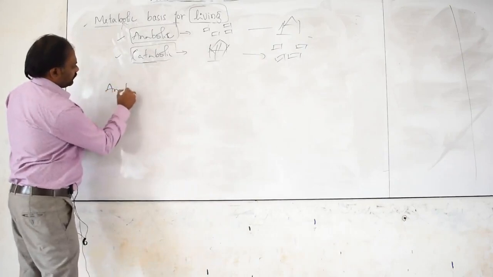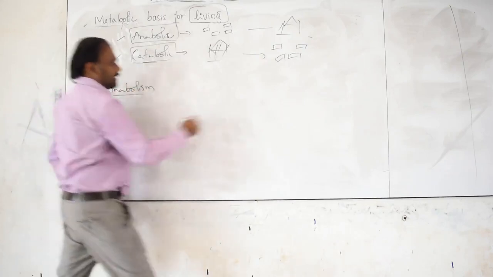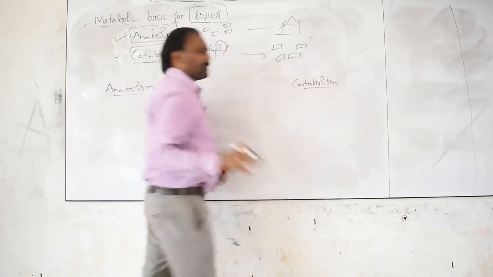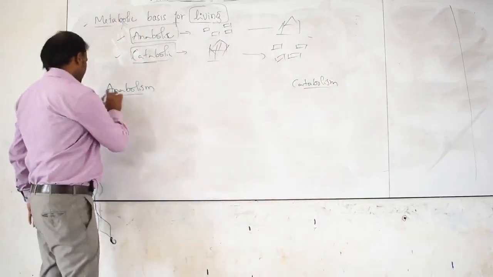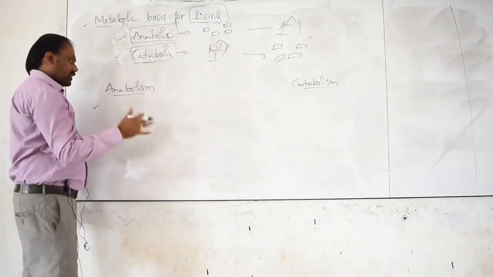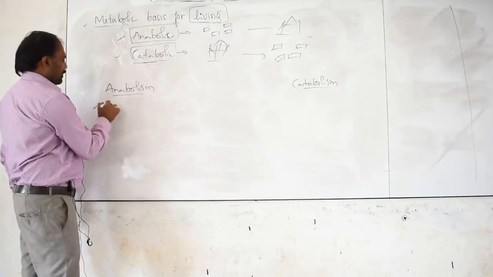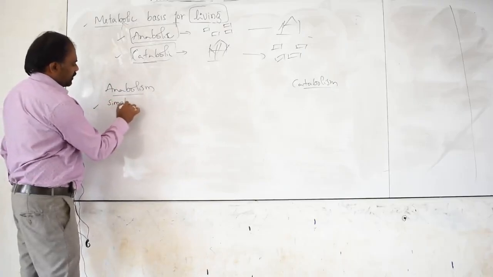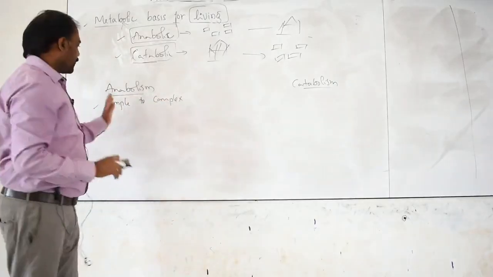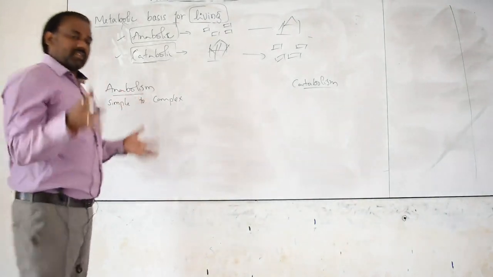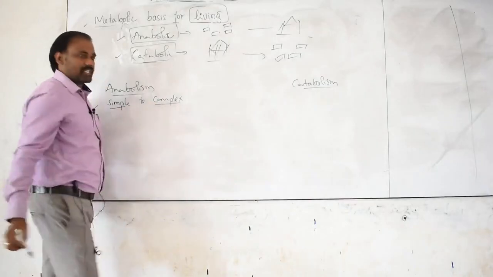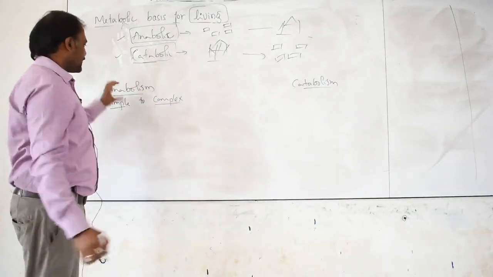First one is anabolism, second one is catabolism. Very simple to understand by means of this difference. First, anabolism. The definition is the process of conversion of simple to complex. So the process of conversion of simple molecules into complex molecules is anabolism.